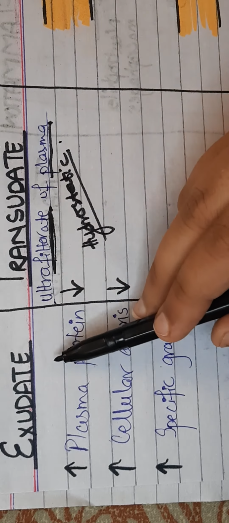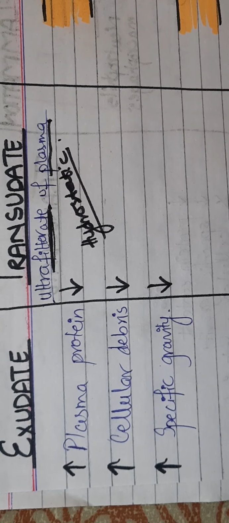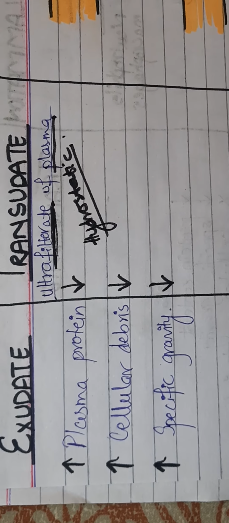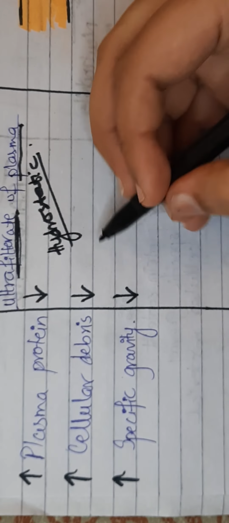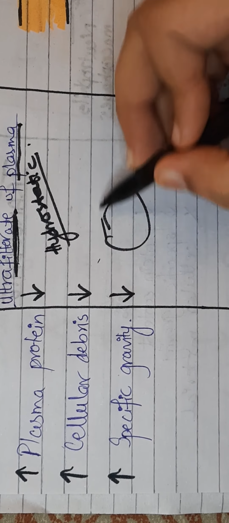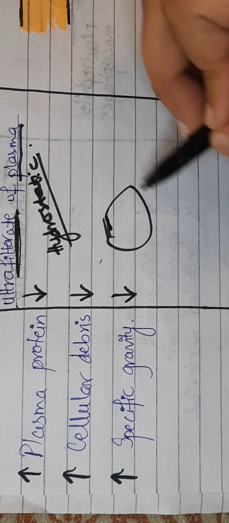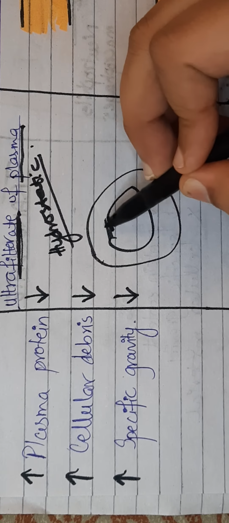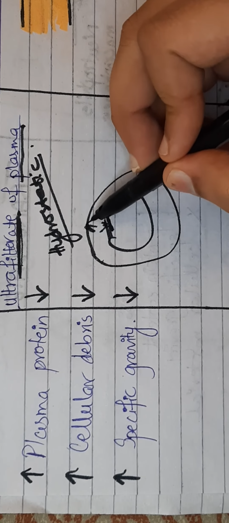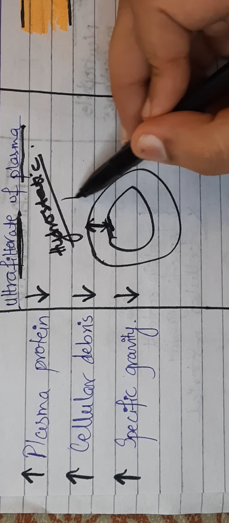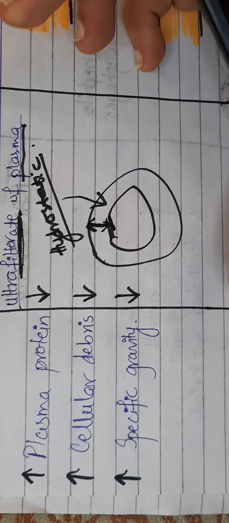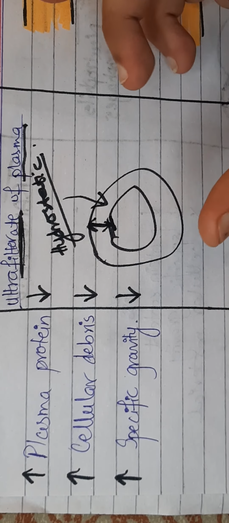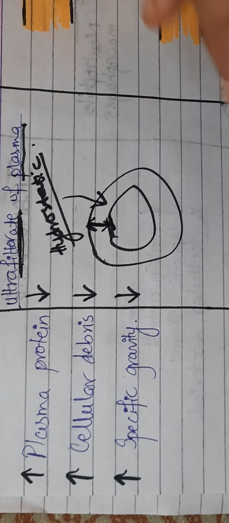And edema can be because of both the exudate as well as transudate. Edema is basically the excess fluid in the interstitial space. Basically, if this is any organ, as explained before, this is an organ and this is the lining, and the space between both of them is the interstitial space. So if exudate or transudate moves into this space, then there will be edema, there will be swelling, there will be more and more fluid which can damage the organ as well.